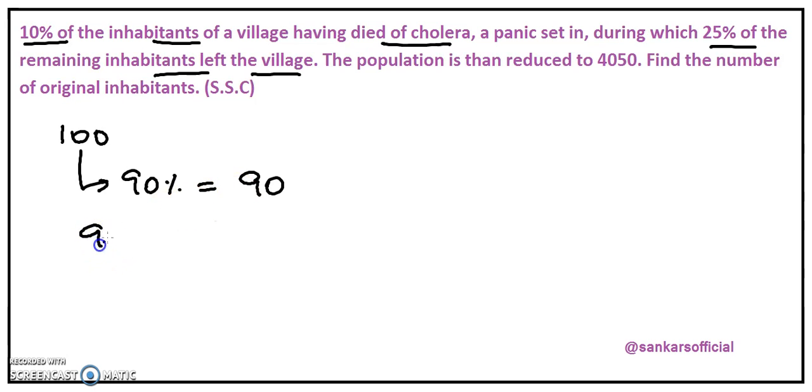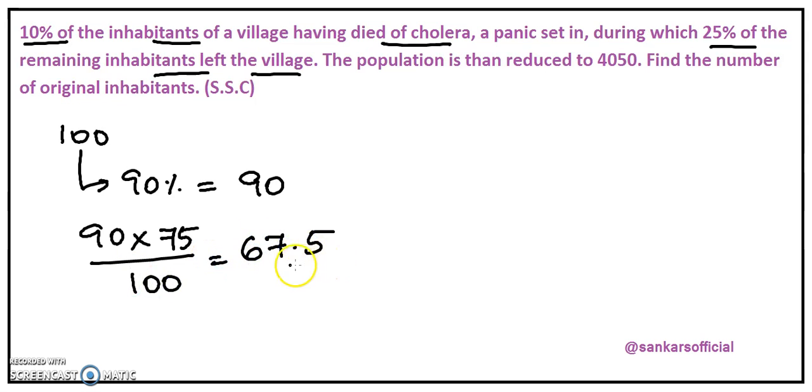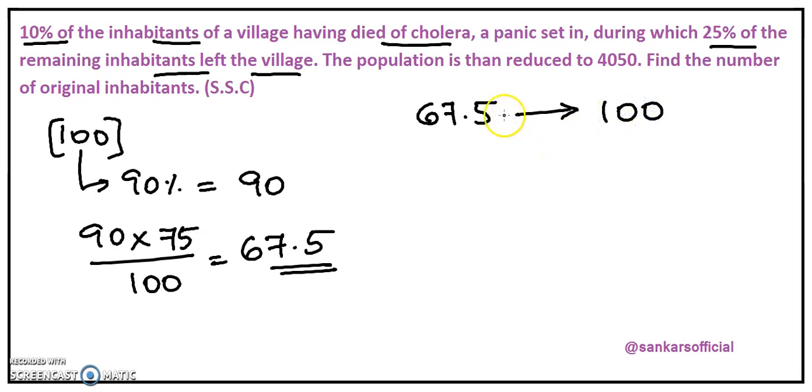That is 90 into 75 upon 100, that is equal to 67.5. We can conclude that 67.5 is the number of people who remained in the village if we assume that the initial number of inhabitants in the village is equal to 100.